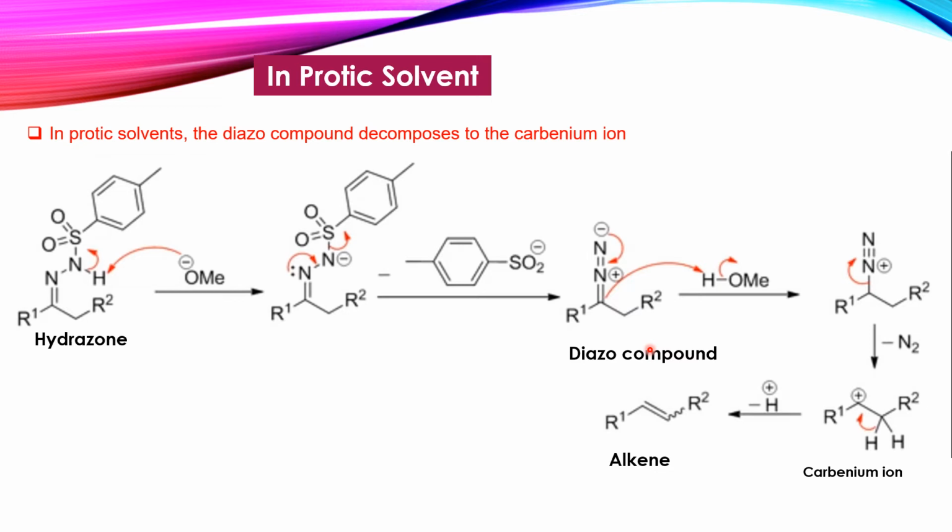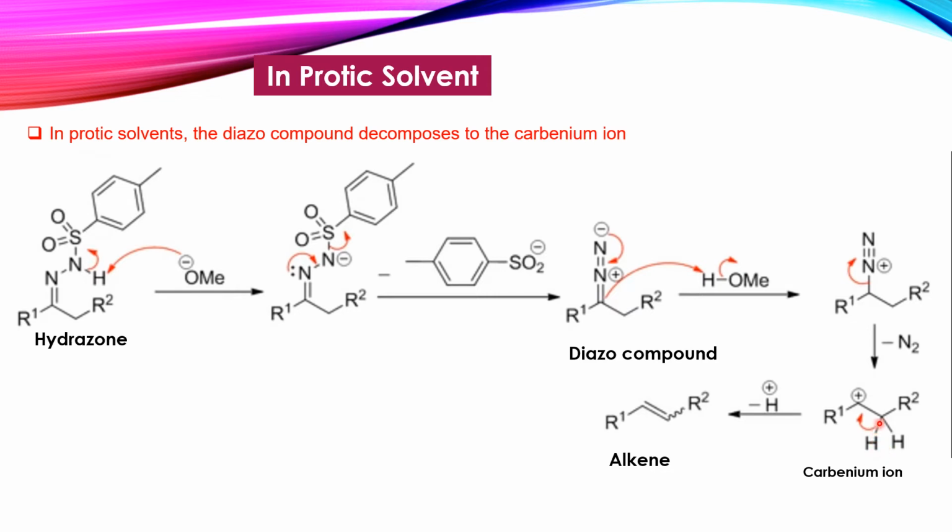This diazo compound gets decomposed to the carbanium ion in the protic solvent. Now how does it decompose? The diazo compound takes a proton from the solvent. After taking the proton, it will lose the nitrogen gas. Then it will form the carbocation, which we call a carbanium ion. This carbanium ion loses the H plus ion.